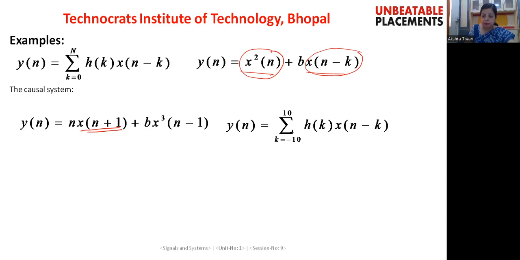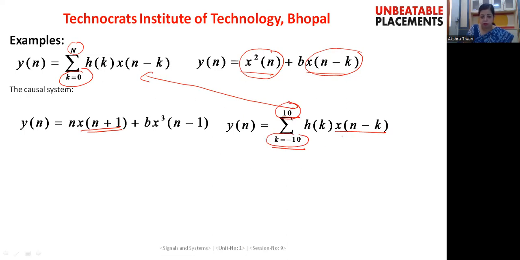Taking another example, y[n] equals summation with k ranging from minus 10 to 10 of x[n minus k]. This expression is very similar to the earlier expression. Only, there the value of k ranged from 0 to n, whereas here we have considered k from minus 10 to plus 10.